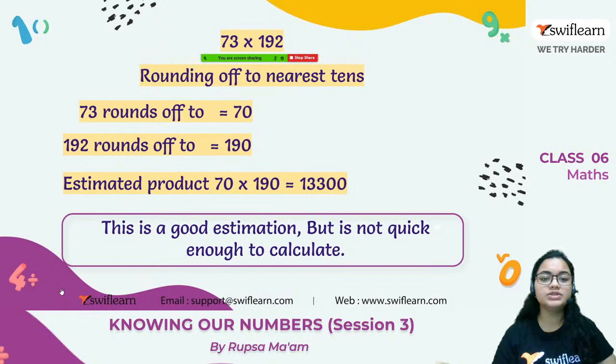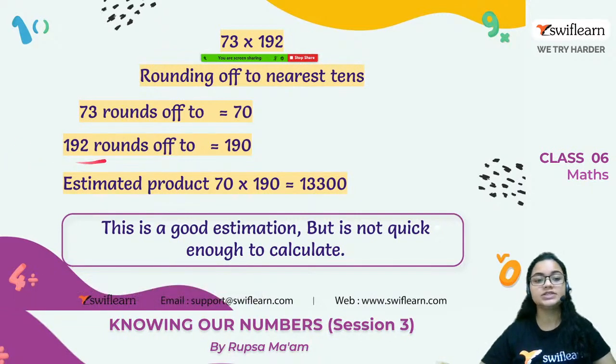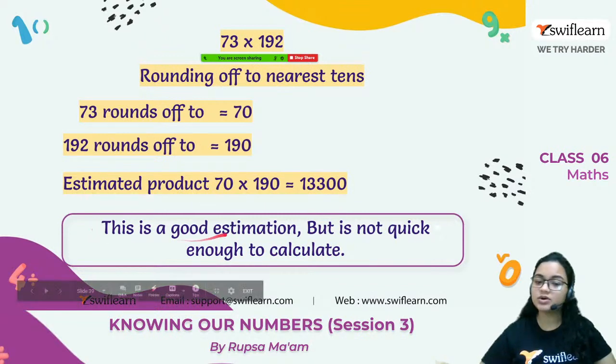Now let's round them off to the nearest tens. If we round 73 to 70 and 192 to 190, the estimation will be 13,300. This is a good estimation, but it is not quick enough to calculate.